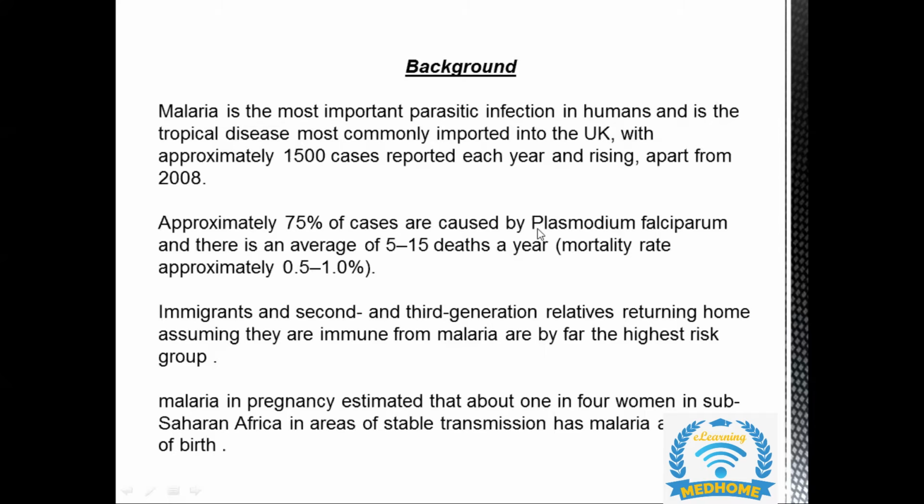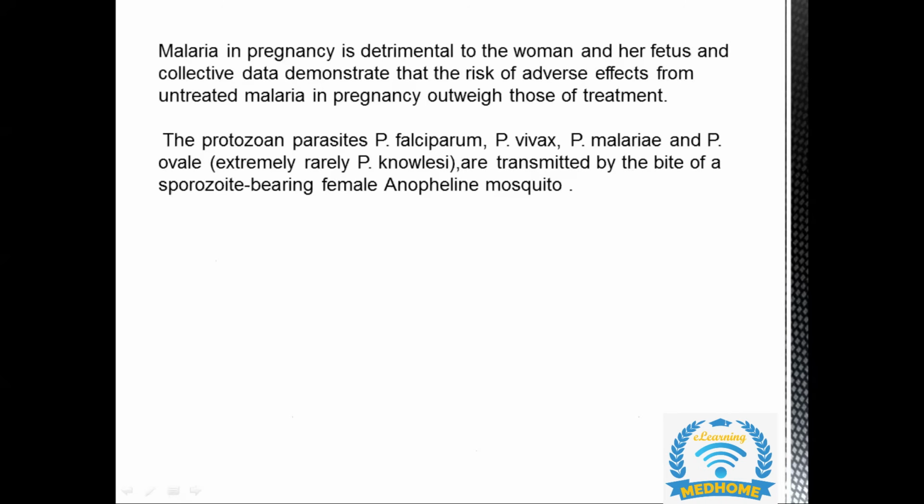So the mortality rate, I'll repeat this point: mortality from uncomplicated Plasmodium falciparum malaria is 0.1%. If it's complicated Plasmodium falciparum malaria in pregnancy, the mortality is 50%. If the woman is non-pregnant, the mortality is 15 to 20%. Malaria in pregnancy is detrimental to the woman as well as the fetus, which we have already discussed.